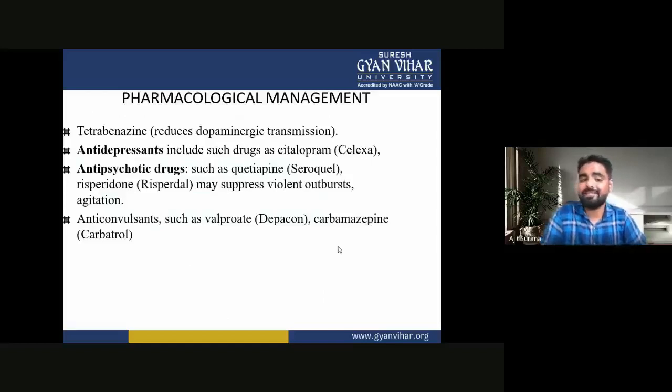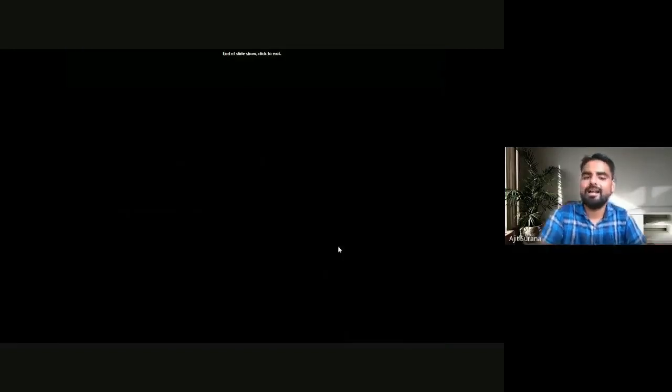In pharmacological management, first is tetrabenazine, which reduces dopaminergic transmission. Second are the antidepressant drugs such as citalopram or Celexa. Next are the antipsychotic drugs such as quetiapine (Seroquel) and risperidone (Risperdal), which may suppress violent outbursts and agitation. Then the anticonvulsant drugs such as valproate (Depakote) and carbamazepine. These are the pharmacological drugs used in Huntington's disease.